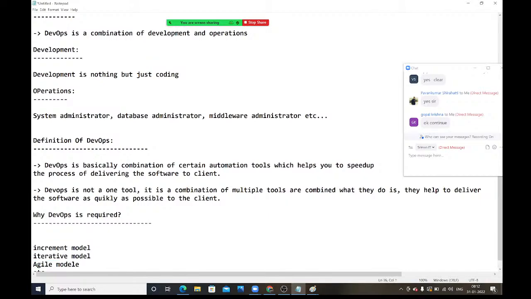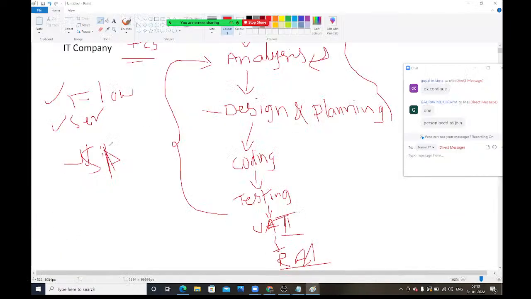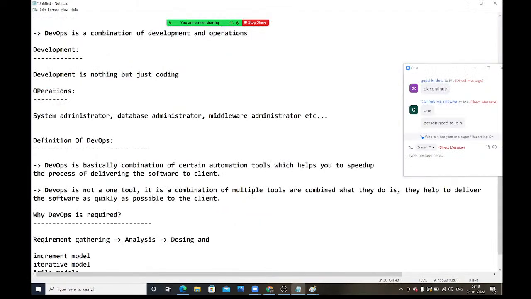See, if you want to start any project, what different stages are available? The first is requirement gathering. Second stage, analysis. Third stage is design and planning.